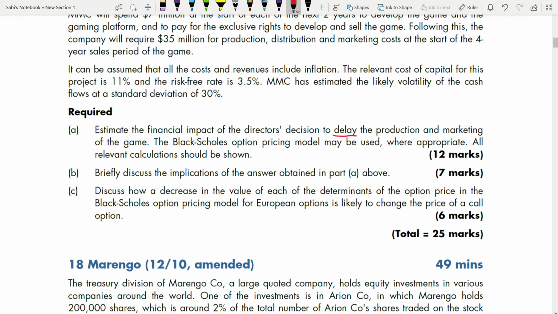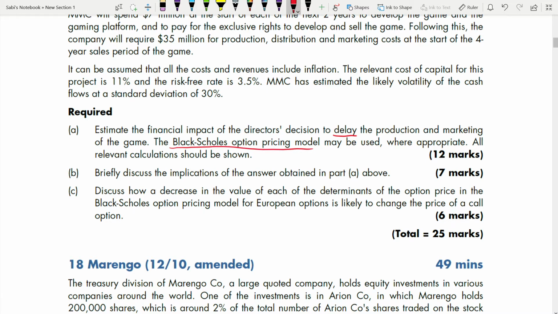This is a real option. The option to delay is one of the real options. The Black-Scholes option pricing model may be used where appropriate. All relevant calculations should be shown. So they have clearly mentioned which model to use. Even if they don't mention it, it is the Black-Scholes option pricing model only that we have to use.